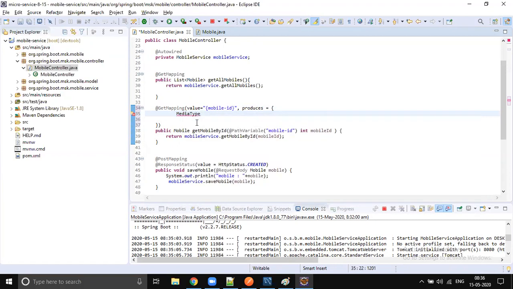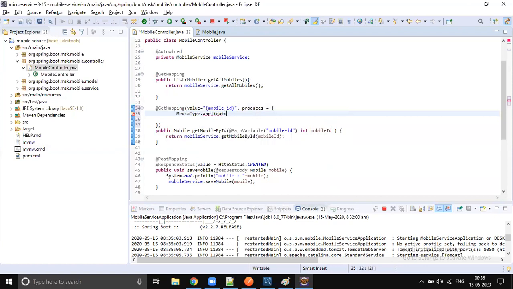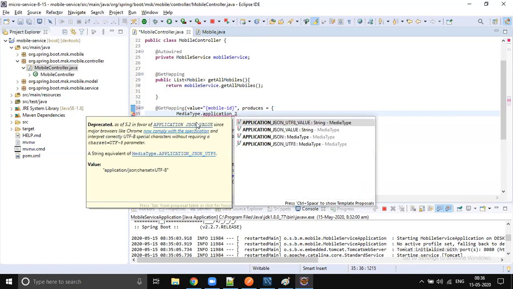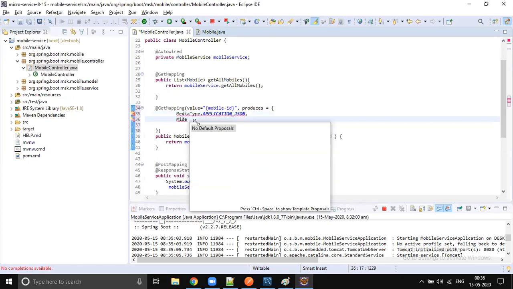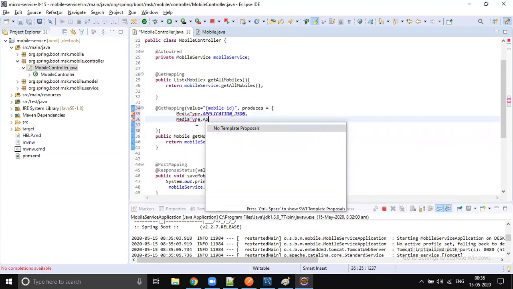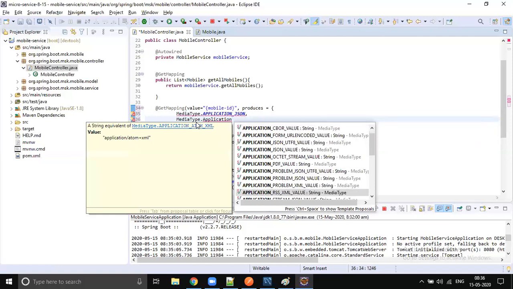Just use the enums: MediaType.APPLICATION_JSON_VALUE, comma, MediaType.APPLICATION_XML_VALUE.